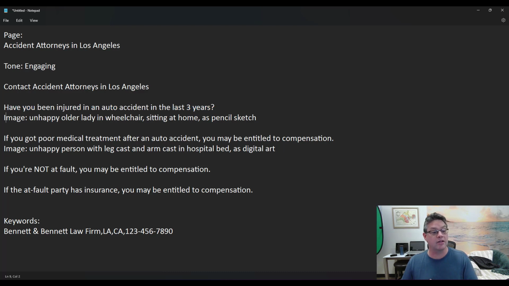And we're going to include an image of an unhappy older lady in a wheelchair sitting at home as a pencil sketch. Then, if you got poor medical treatment after an auto accident, you may be entitled to compensation. So that's the second section. And we're going to have an image there. An unhappy person, I'm going to say male,